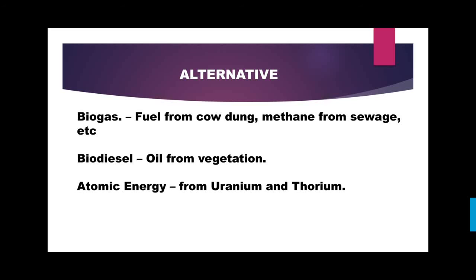And the final one is atomic energy. As you all know, atomic energy we mainly get from uranium and thorium. Thorium is not practically used in every country, and research is still going on, but uranium is the primary element for atomic energy, which is a very important point.